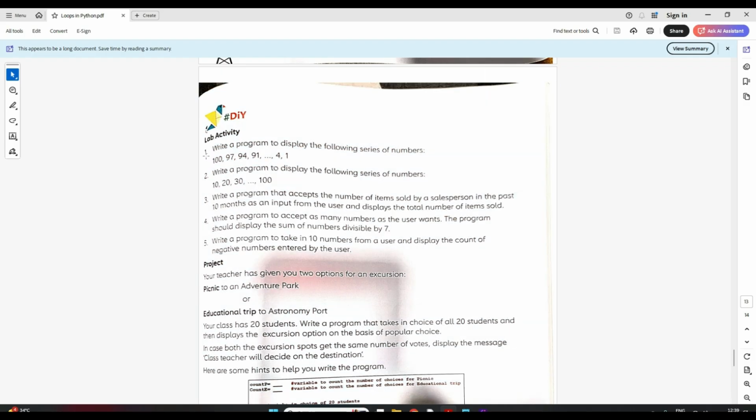Okay, so here we have to just print this series. We have to write a program to display this series. Understand first, students, to display a series. See, the starting is 100 and it goes till 1. So my start will be 100, stop is 1, and what should be my step? See, it is 100, then 97, 94, 91. So what is the difference? 100 to 97 is 3, 97 to 94, 3 again. So the step is minus 3. So I just need to print in the step of minus 3.